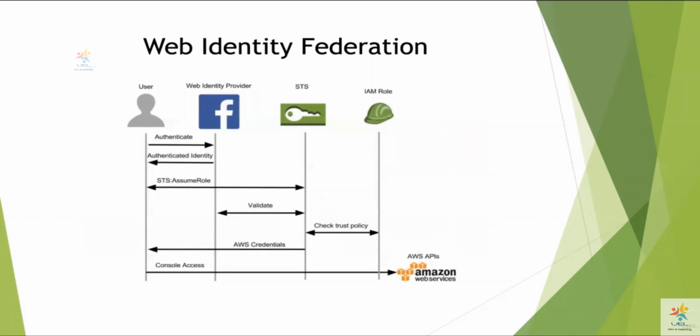So the user authenticates, and the web identity provider provides a token to the authenticated user. The user then goes ahead and uses that token to talk to AWS STS. STS validates that token, checks the policy that is associated with that IAM role, and presents that IAM role as a temporary credential to that AWS user who has logged in through the mobile app. And then using that IAM role, using the temporary credentials for a specific duration, the user is able to talk to AWS APIs or AWS services in the ecosystem.